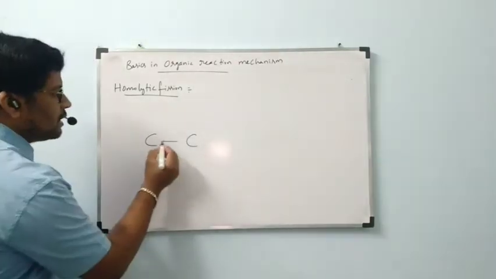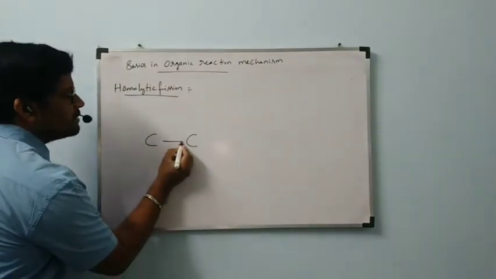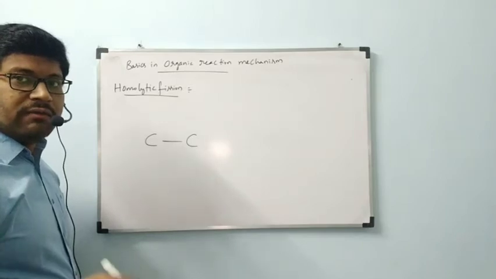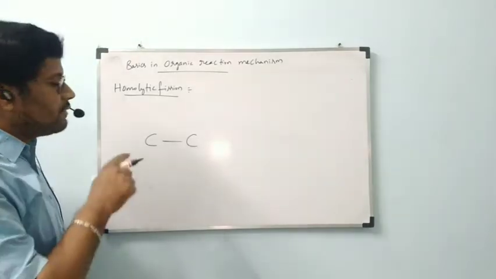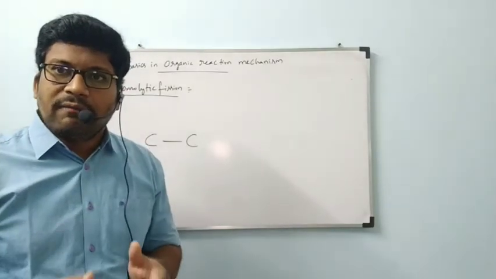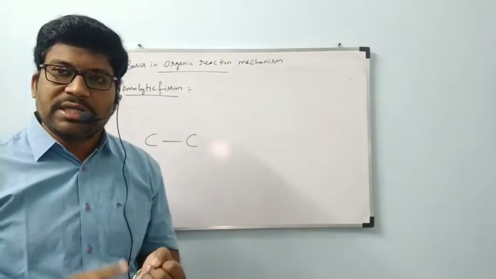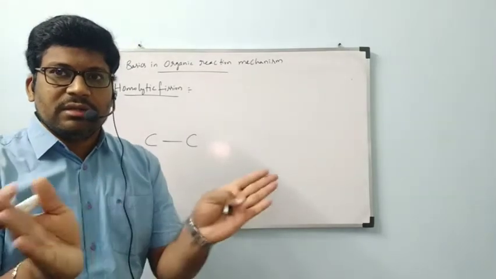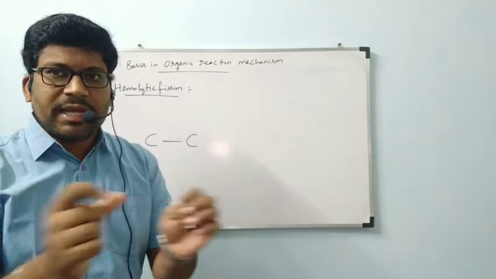Now let us consider the bond present between carbon and carbon. In what way is this bond going to be cleaved, broken, or fissioned? All are the same. Fission is nothing but breakage or cleavage. Cleavage means separation of the bond, breakage of the bond.